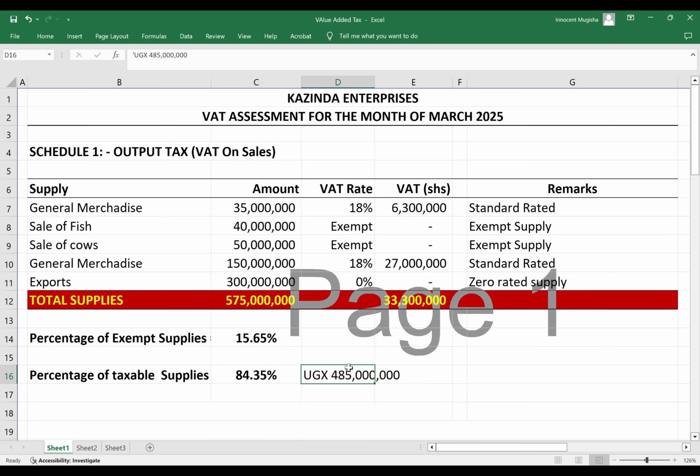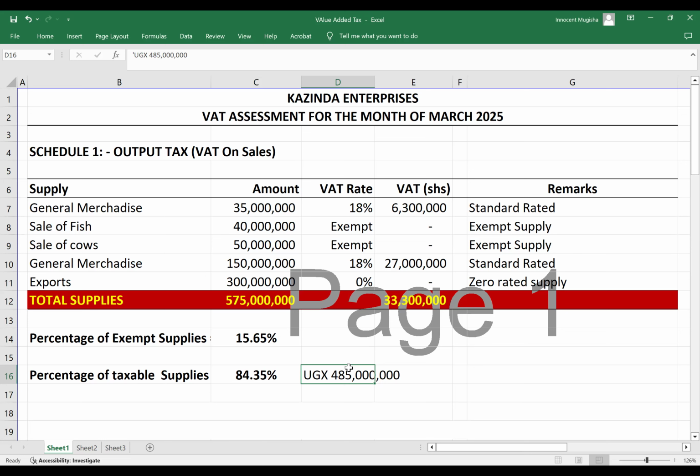But the issue is, are they more than 5% in the mixed supply? It can be 485, but it is less than 5%. Still, he cannot register because his exempt supplies will be more than the taxable supplies. So that issue you need to note. Do not only look at the 485. Is the 485 representative of a percentage more than 5%? If the answer is yes, then he's supposed to register.